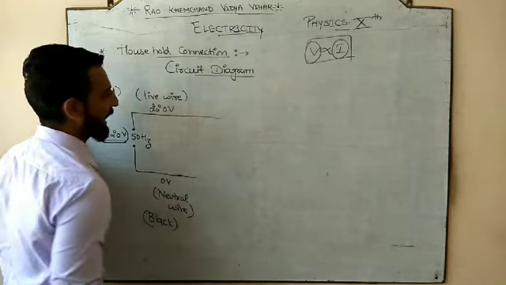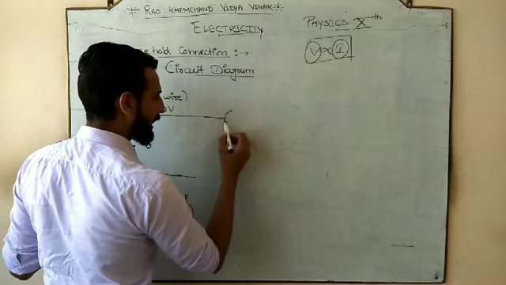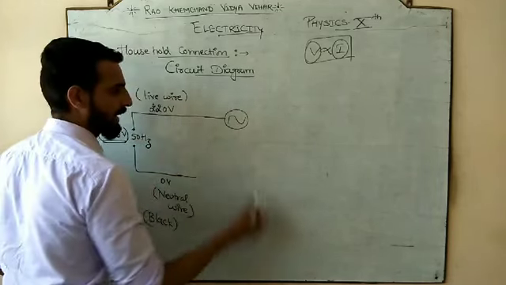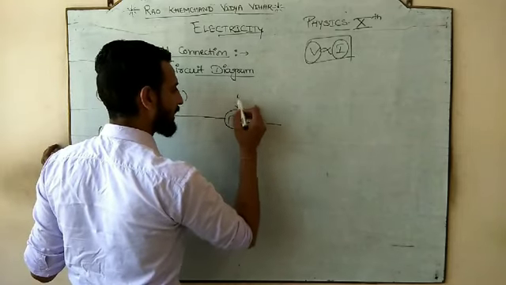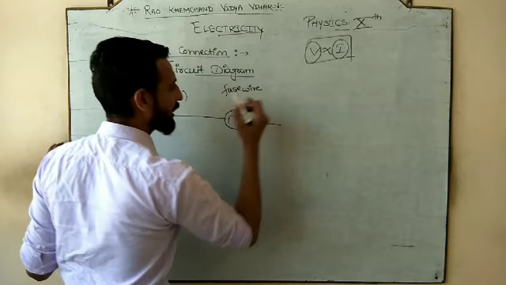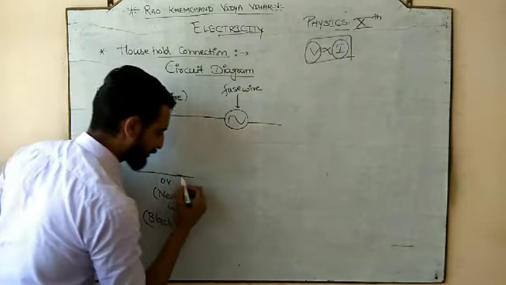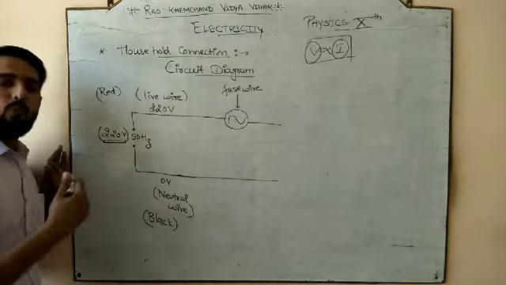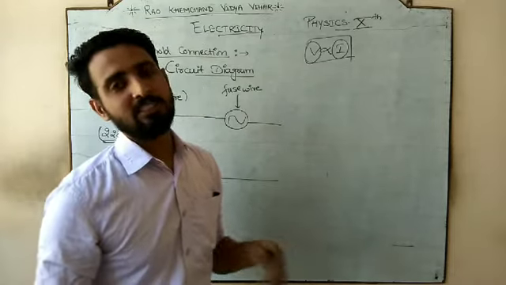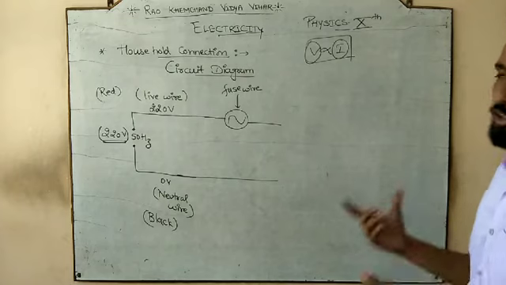Now we have 220. This is our live wire. In the path of the live wire, we are going to connect this wire, and we call this a fuse wire. I think you have heard about this fuse wire. Okay, what is the purpose of the fuse wire? Whenever something happens, or whenever there is a short circuit, I will discuss short circuit with you.